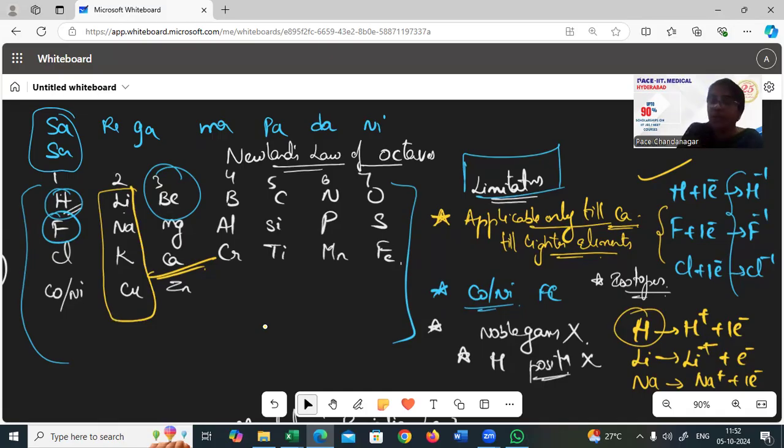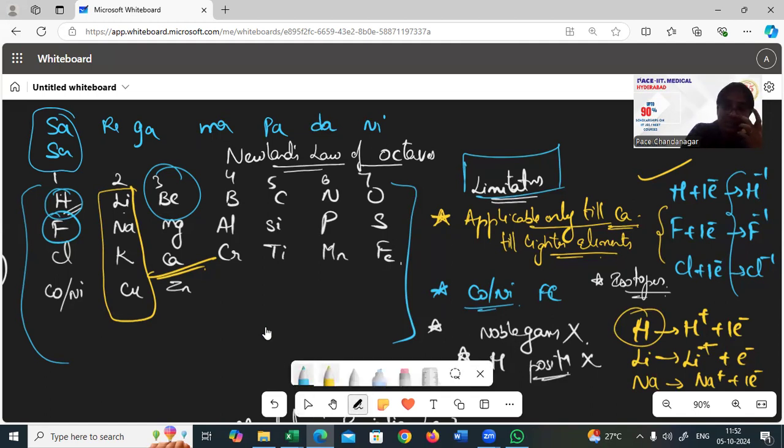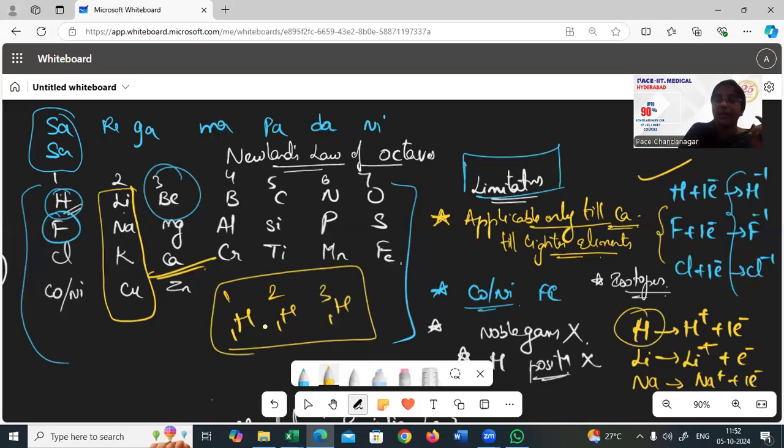And moreover, isotopes. What are isotopes? Isotopes are nothing but elements having the same atomic number but different mass numbers. If I say hydrogen 1,1, hydrogen 1,2, hydrogen 1,3, the atomic number is 1, the proton number is 1, same element, but the mass numbers are different. Hence, these are isotopes. And where are these placed in your periodic table? That is not explained by him. He could not explain anything about the positioning of the isotopes. So all these are the limitations of his theory.